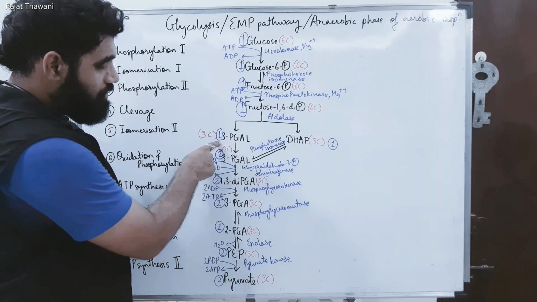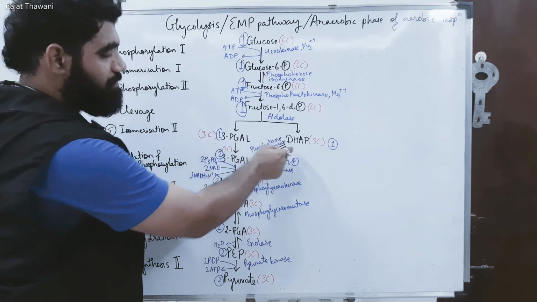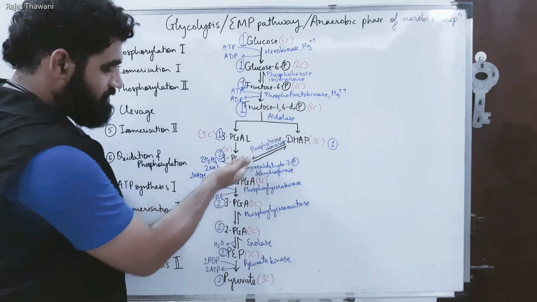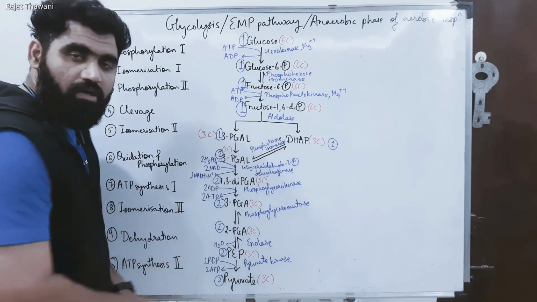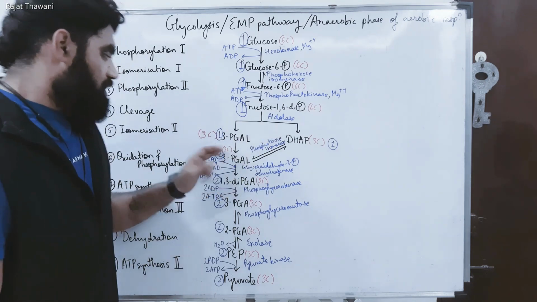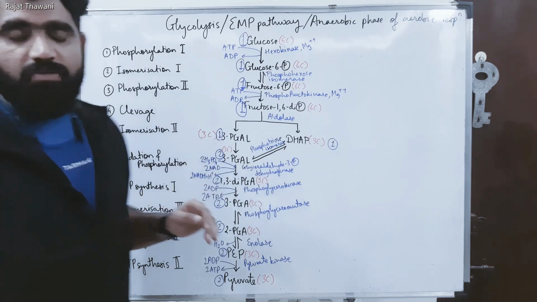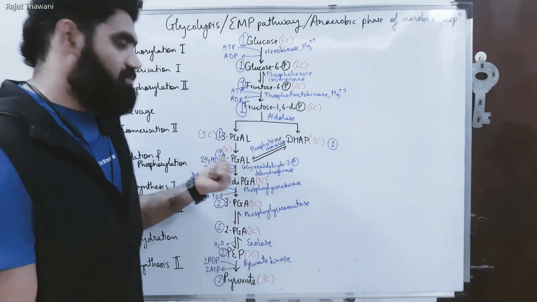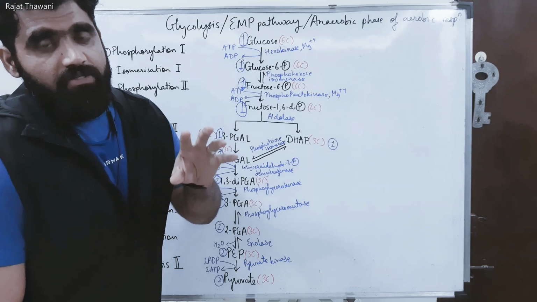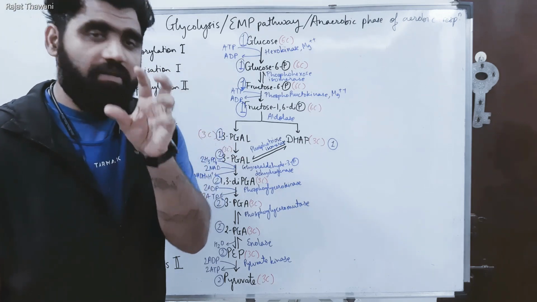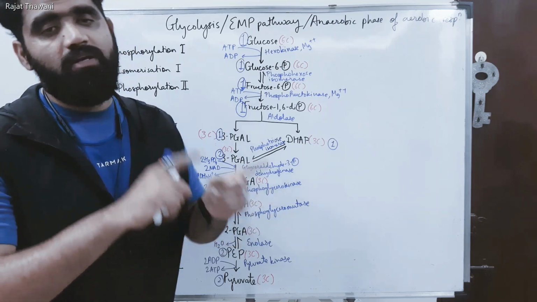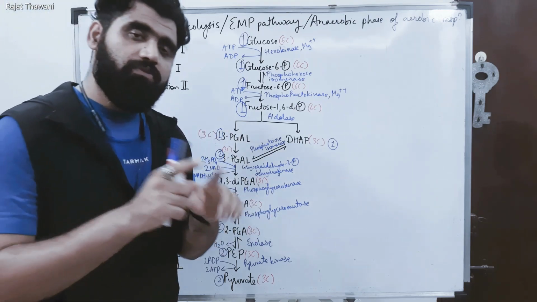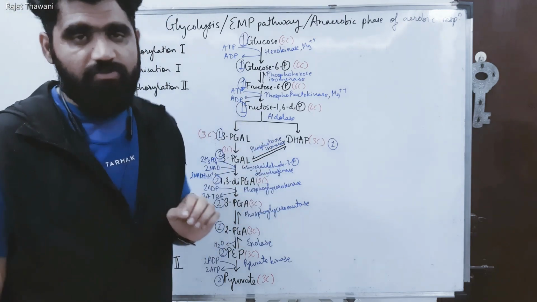Now you can see here 1 molecule of 3-PGL and 1 molecule of DHAP. Now this DHAP converts into 3-PGL, so 2 molecules, one from here and one from here. So now you can see 2 molecules of 3-PGL. Again, this is stable. You must have observed in the C3 cycle when 3-PGL is formed, what's the main reason for that? It is because it is stable and it can divert the pathways. From there you will observe that glucose is formed, as well as the regeneration of RuBP takes place. So it's stable.